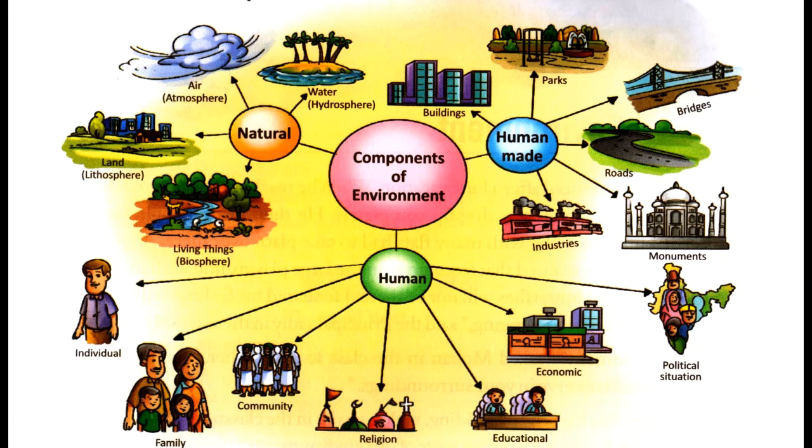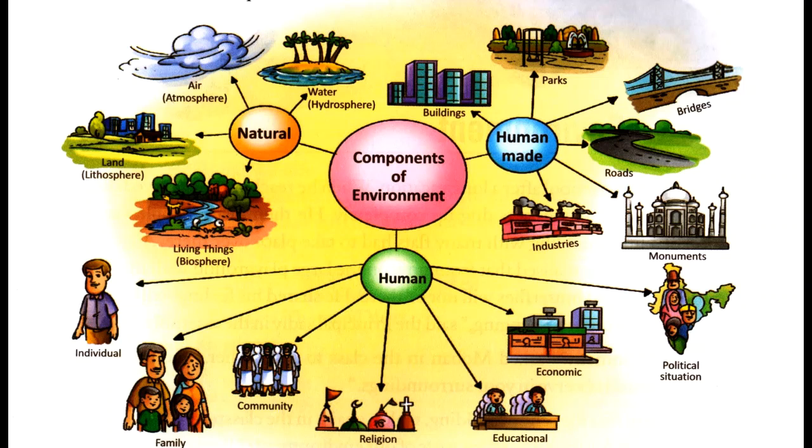Now the next component of environment is human-made. So in human-made component of environment, we have examples of buildings, parks, bridges, roads, monuments, industries. So these all are human-made components of environment.